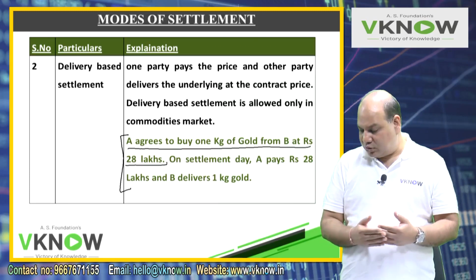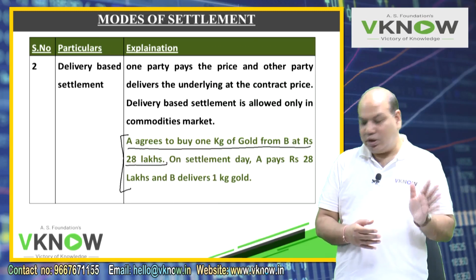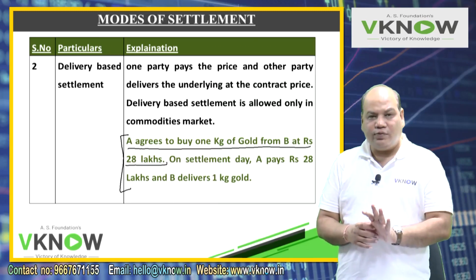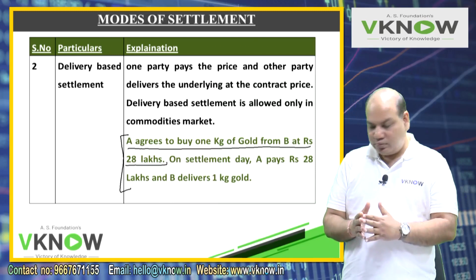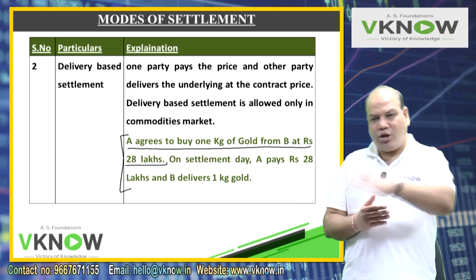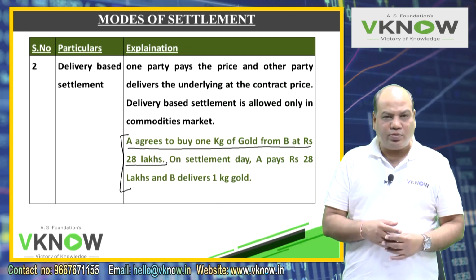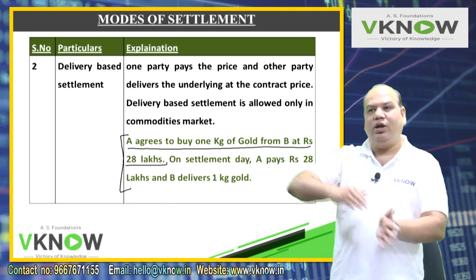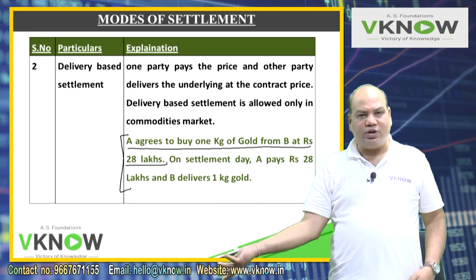It can be shares also. Suppose A agrees to buy 100 shares of Infosys from B at 2000. So B will deliver 100 shares, and A will pay him 100 into 2000 rupees, that is 2 lakh. And then later they can sell in the market and earn the same amount of profit.